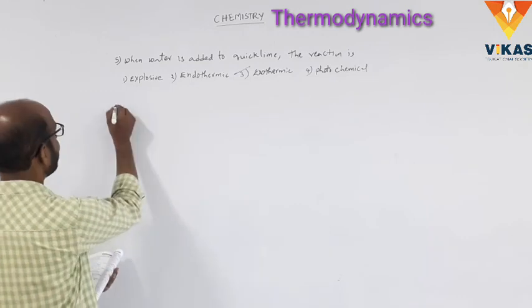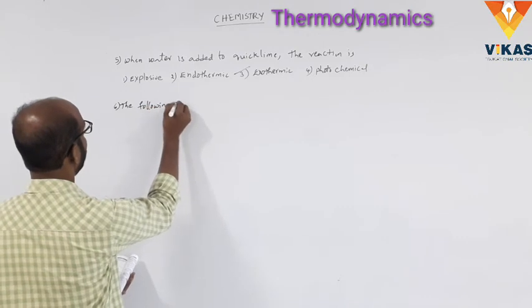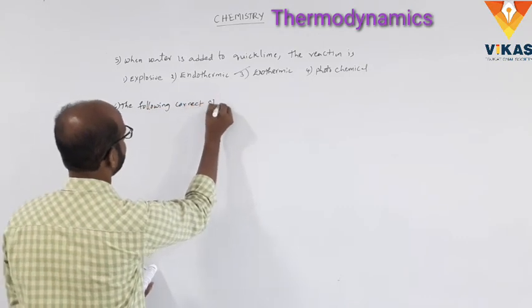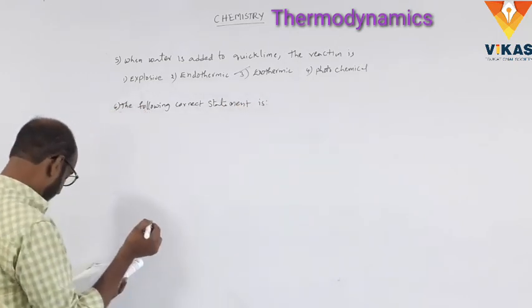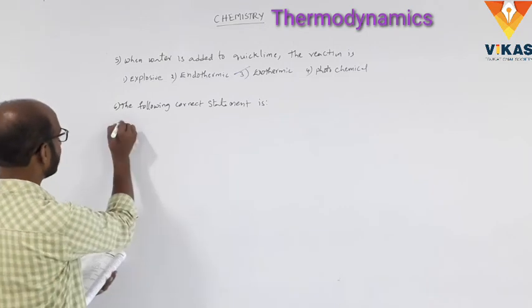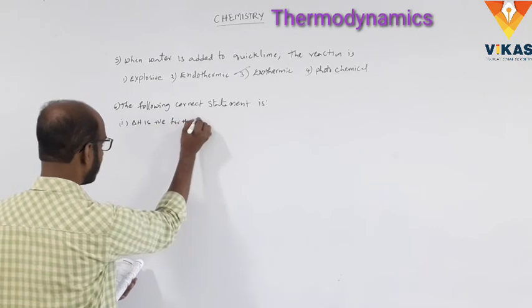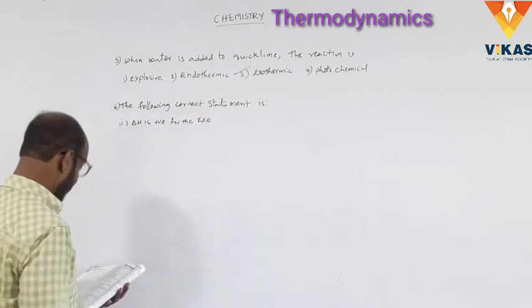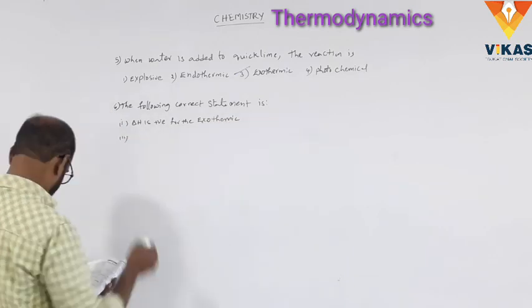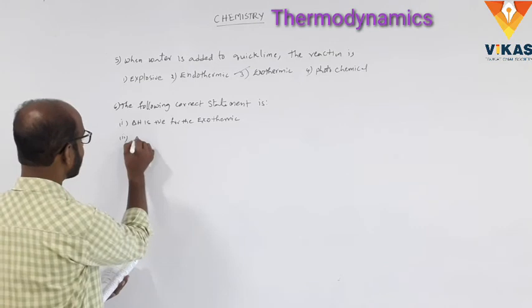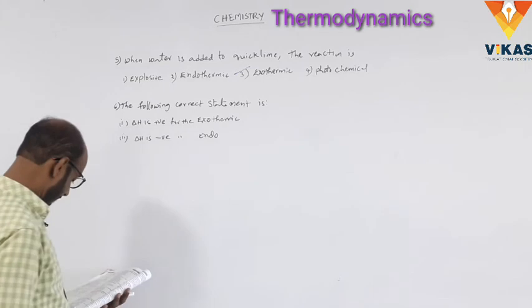The following correct statement is: number 1, delta H is positive for the exothermic reaction. Number 2, delta H is negative for the endothermic reaction.